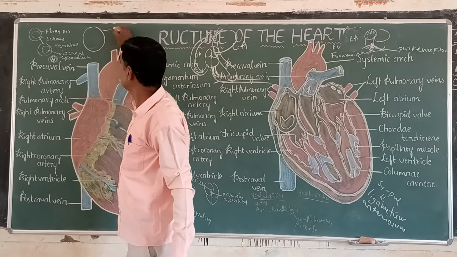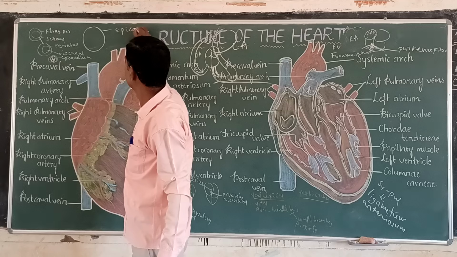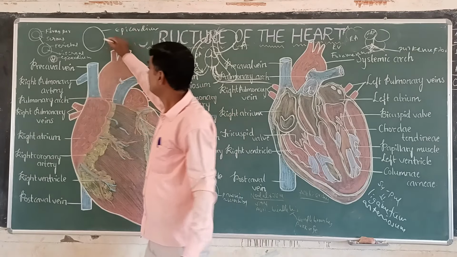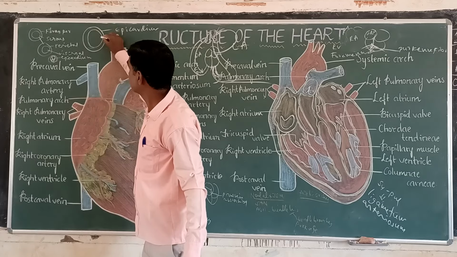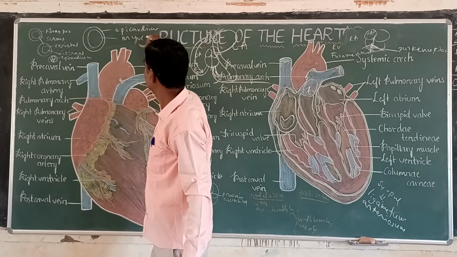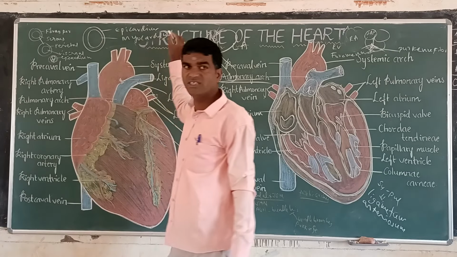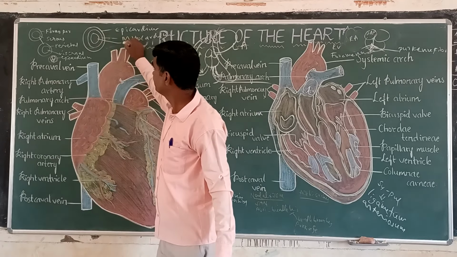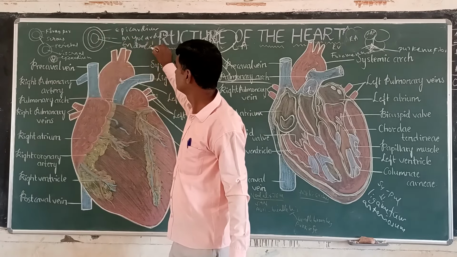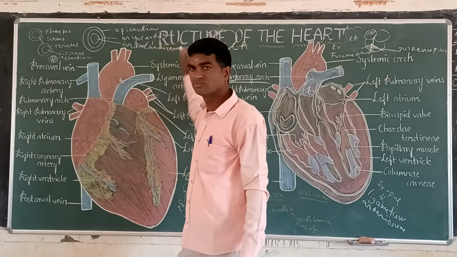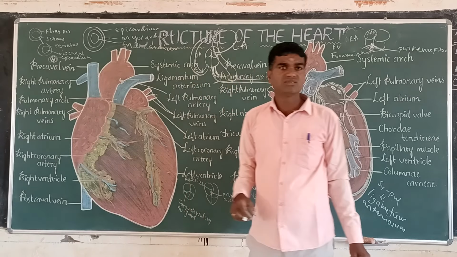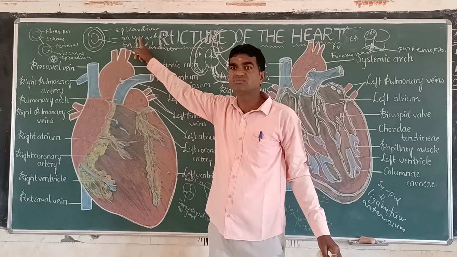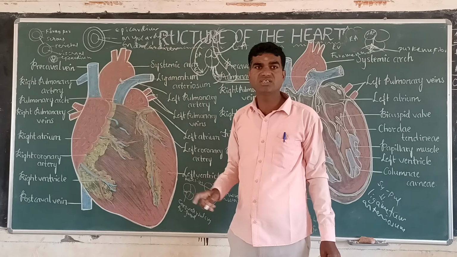The outermost layer is called the epicardium, the second layer is called the myocardium, and the third layer is called the endocardium.